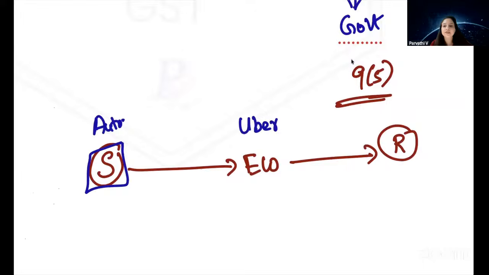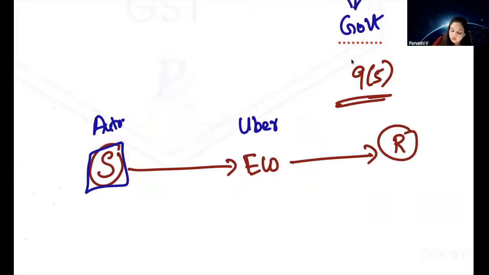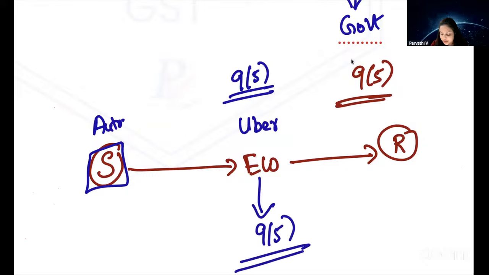So Uber becomes the e-commerce operator and we are the recipient. Basically, we are booking an auto through Uber. There are certain services covered under section 9(5) on which the tax should be paid to the government by the e-commerce operator. So we cannot call this forward charge mechanism. Why? Because forward charge mechanism means the supplier pays tax to the government.